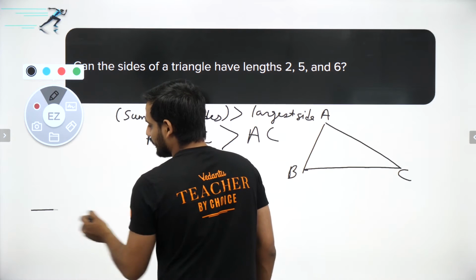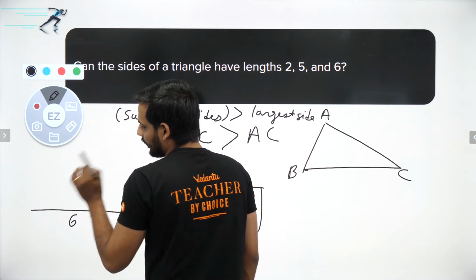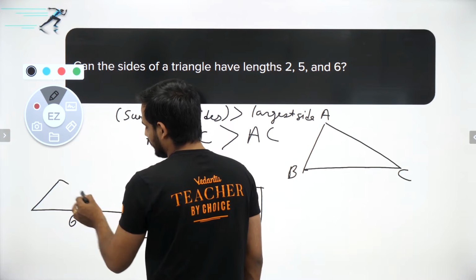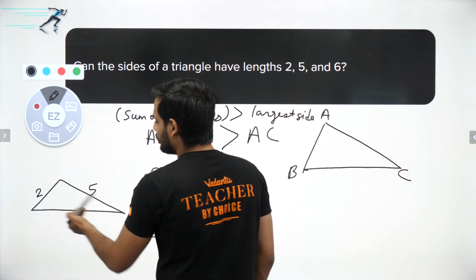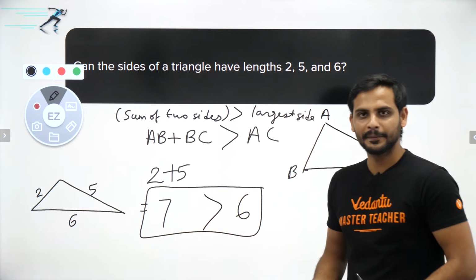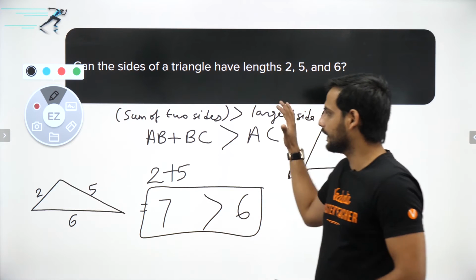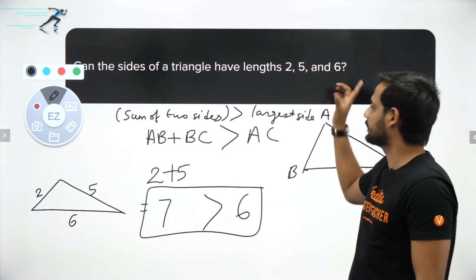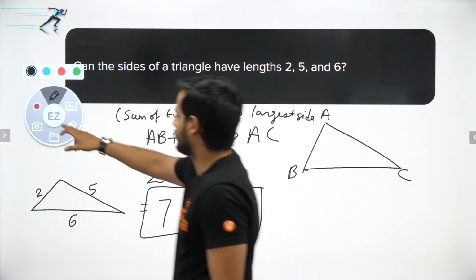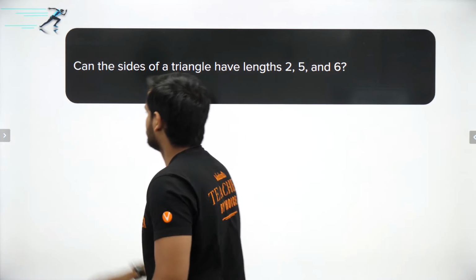How? Let us say this is 6 meter. Now I can take 2 and 5; this route of 2 and 5 is more than 6 meter. Yes, so it is possible, right? So I can say it is satisfying the triangular inequality that the sum of two sides is greater than the third side. So this triangle is possible. Let's move to the next question, bachcho.